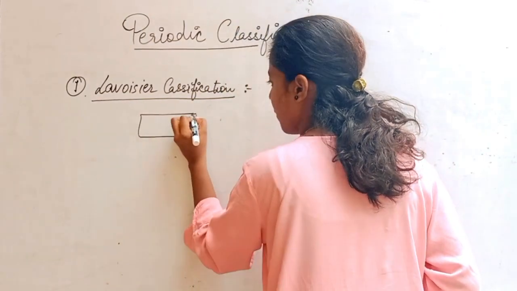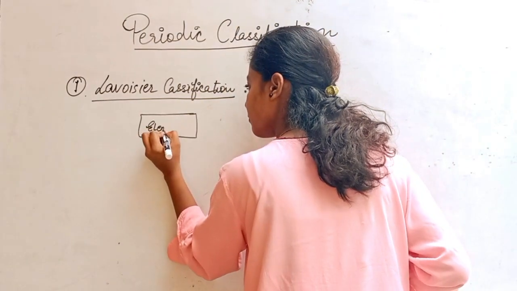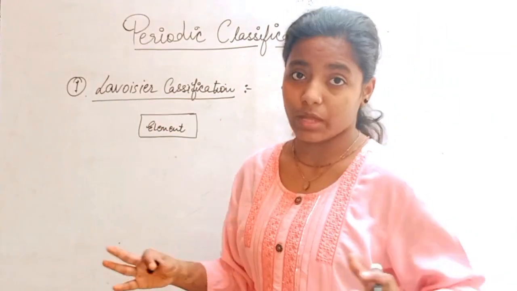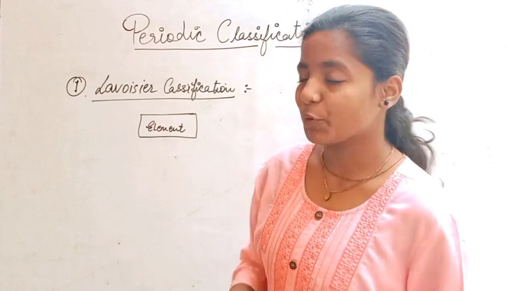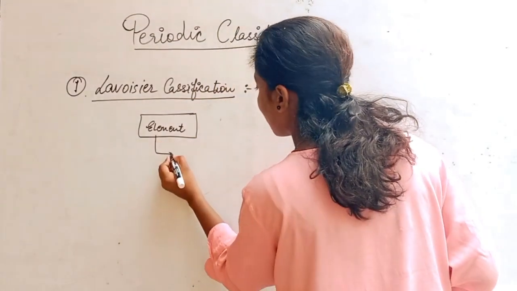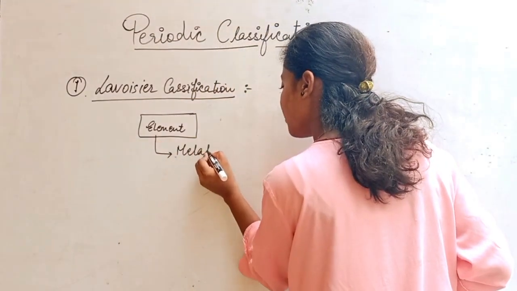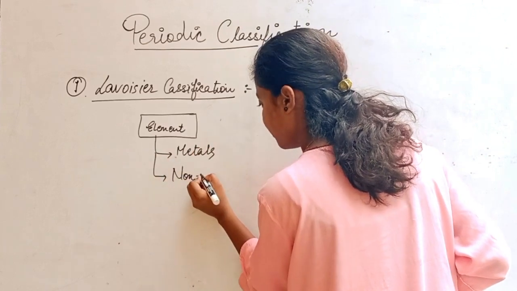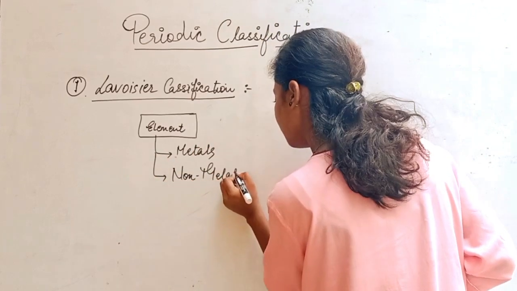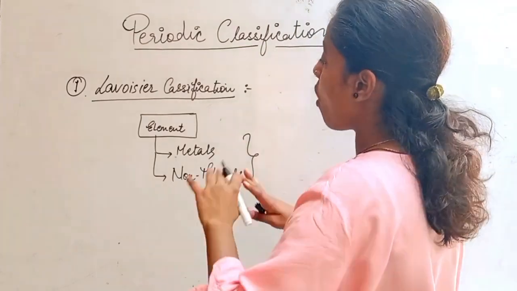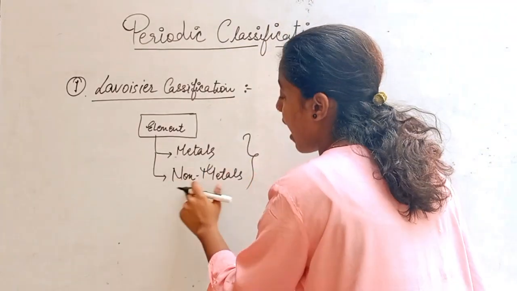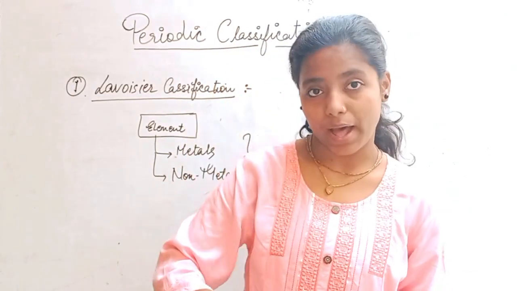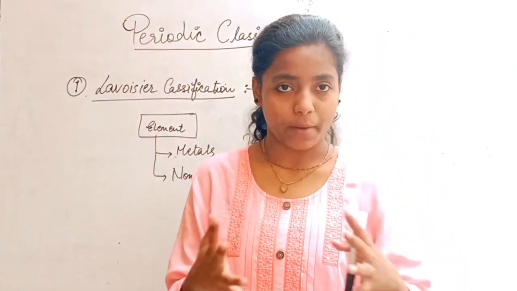Like these are your elements, and he used to classify all the elements in two subgroups. What were the two subgroups? Let me tell you. The first was your well-known metals, and secondly your non-metals. So he classified all the elements as metals and non-metals. He says every element is distributed into two subparts, that is your metals or non-metals.